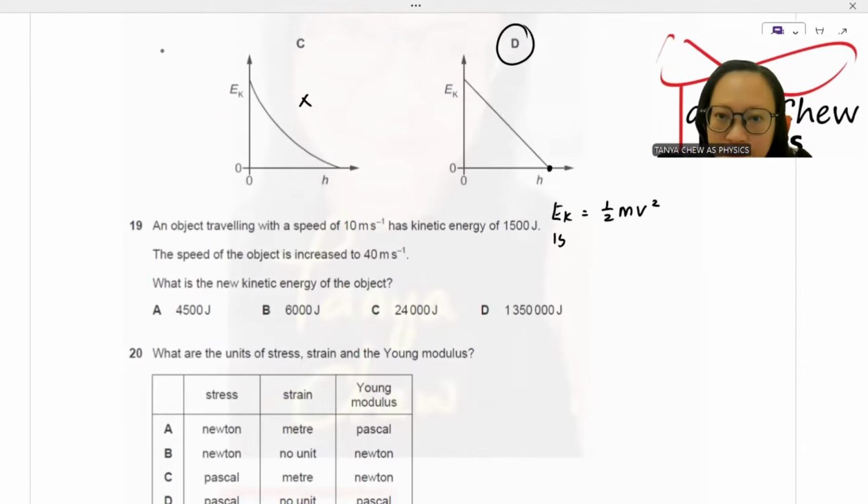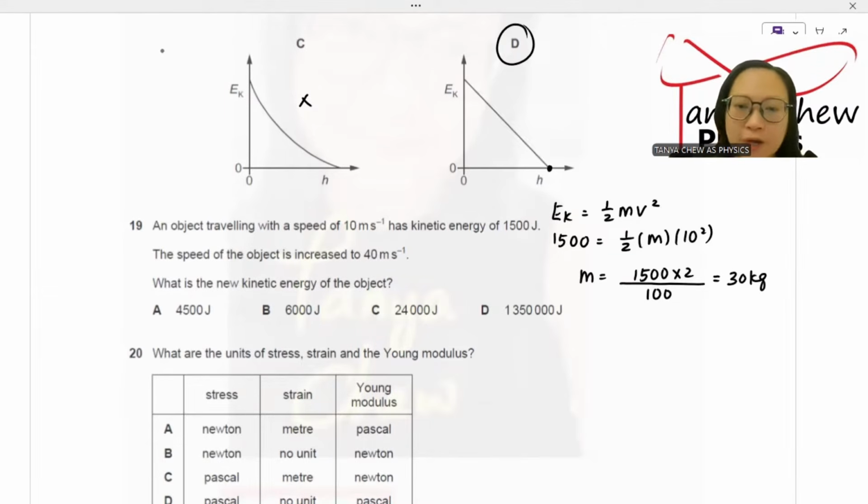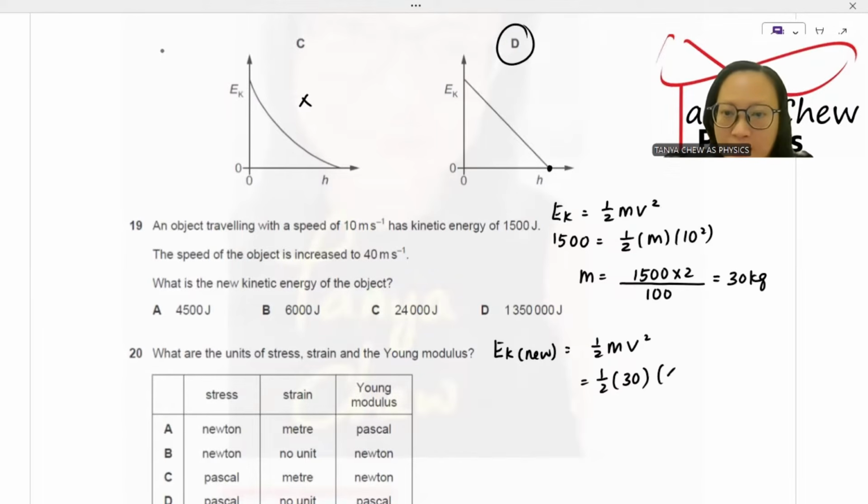Kinetic energy is given as 1,500, which is equal to half times mass, which I don't know, times v, which is 10, squared. Mass is equal to 1,500 times 2 divided by 10 squared, which is 100. So you get 30 kilogram. Once you get your 30 kilogram, it's very easy to find the new kinetic energy, which is half mv squared as well, using the same equation, but the mass would not change because it is the same object. And 40, you just square it, and I got 24,000 joules. C is the answer.